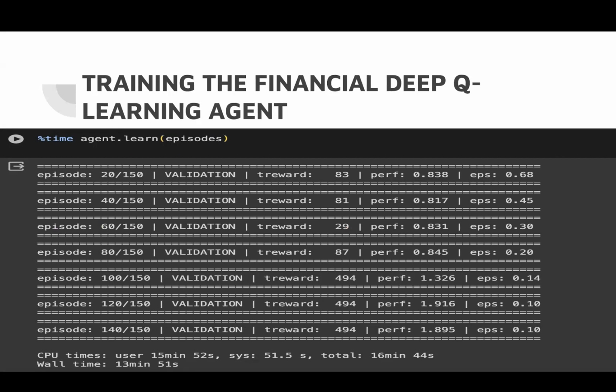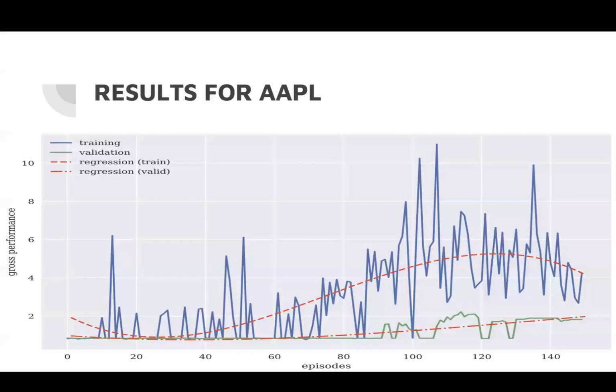The training has been done for 150 episodes, and we can see the performance has increased from 0.83 to 1.895. The final epsilon here is 0.1. That means a 10% exploration rate. The performance here determines that we can successfully trade with a return of 189.5%. This can also be seen in the following graph.